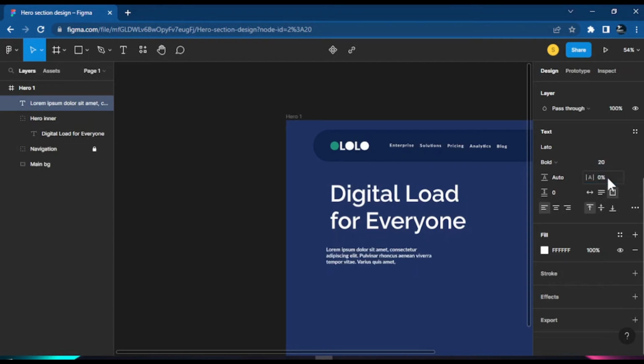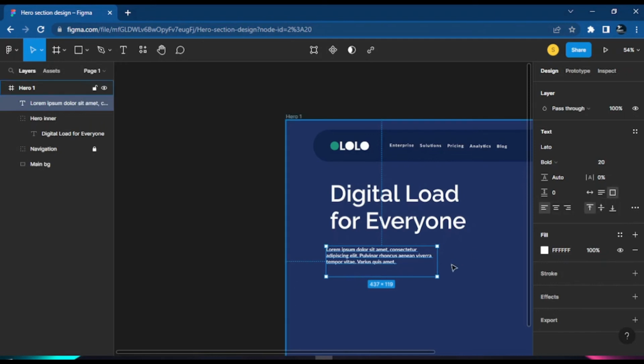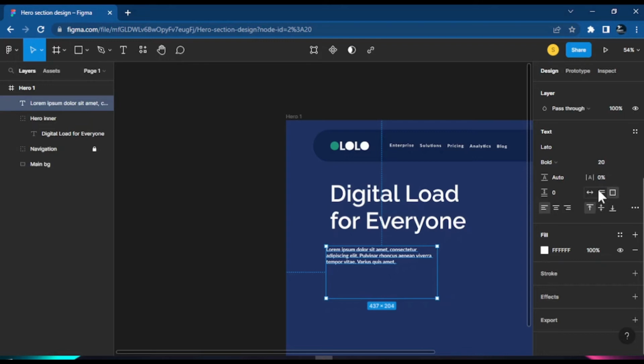So reset them back to 0 and let us see. Let us again change this. Here you just see we get space at the bottom. So instead of pressing this auto width, which will scatter the text, we don't want that. We want the one that will help us cut this thing. I could of course use the mouse to drag and drop, but it is faster with the keyboard or you just click the button. So just click the height here and it will help me arrange everything just the way I like it.